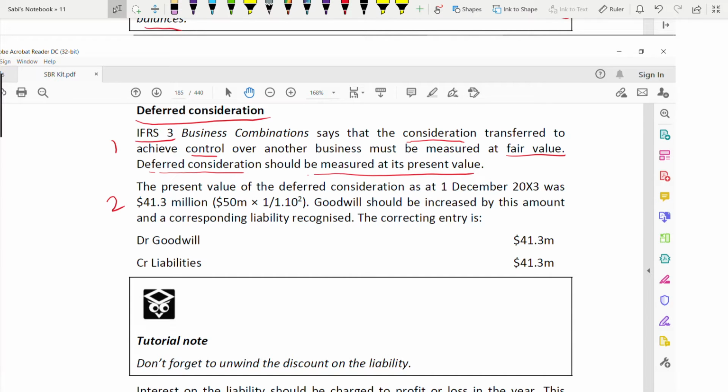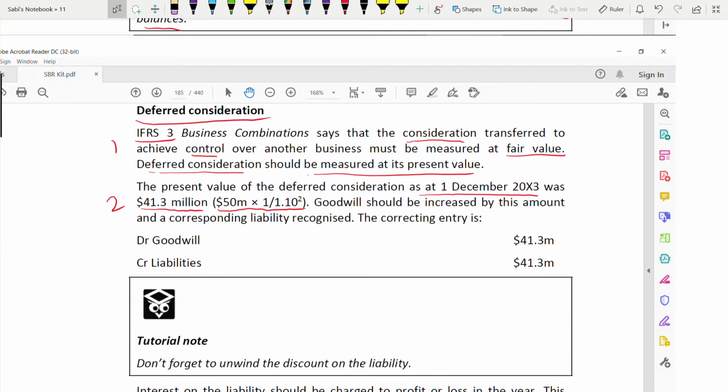Now you are calculating the present value of deferred consideration as at 1st December. Always name the year. You are finding the present value as at 1st December 2003, which was 41.3 million. How? The working is right beside it. Make this a habit: when you write an amount, right next to it you show how you got the amount. No separate working is required because the workings are not lengthy. So 50 into 1 divided by 1.10 to the power 2, because they told us the deferred consideration was 50 million, but it was not the fair value.